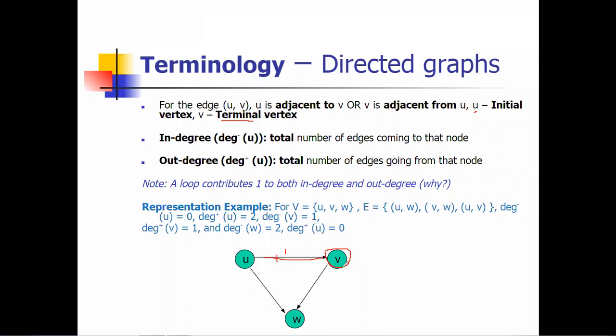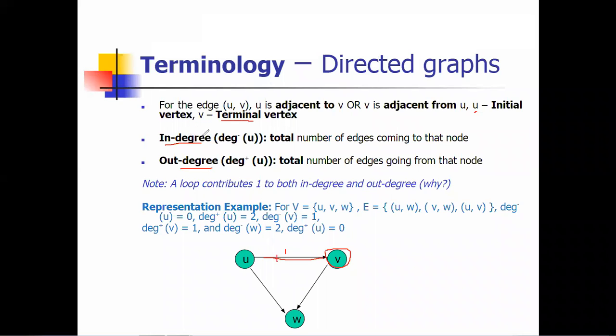If we are talking about an undirected graph, it means there is no direction given, so we can start from U, from V, or from W. But in the given graph there is direction given. So U is connected to V, V is connected to W, again W is connected to V, but the direction matters a lot. That's why we calculate in degree and out degree for a directed graph. So I hope you're clear.